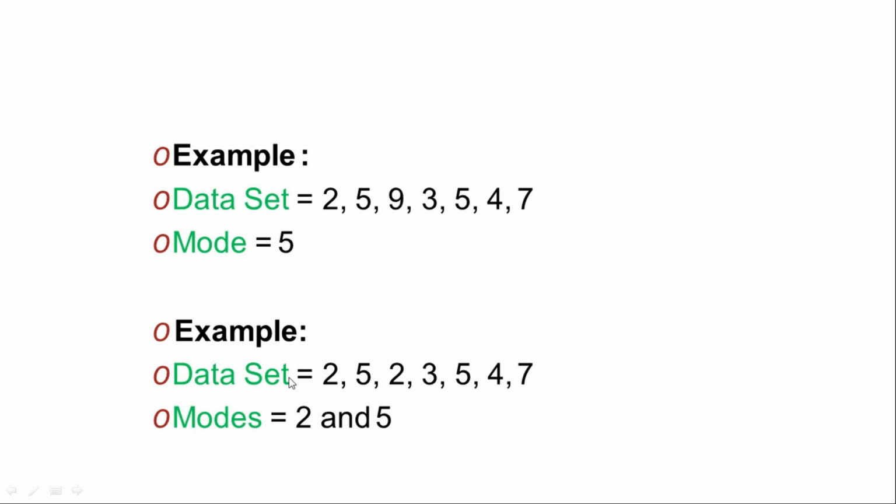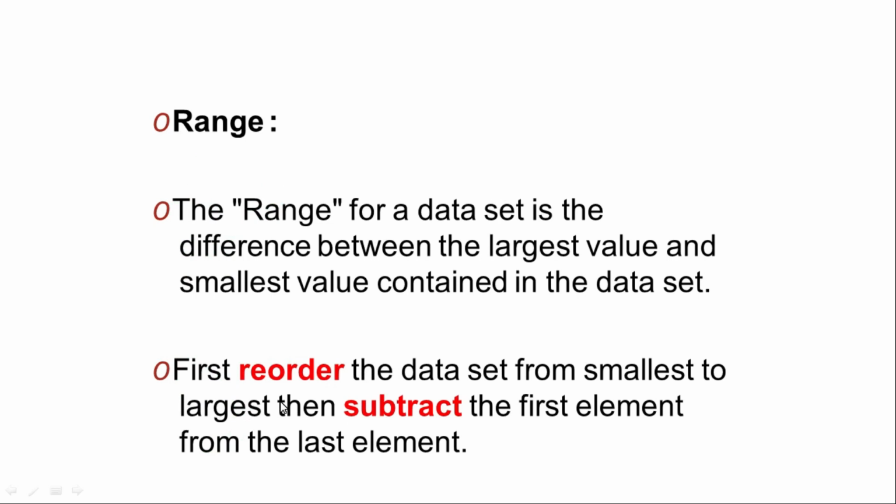Next example, the data set is 2, 5, 2, 3, 5, 4 and 7. Here 2 is repeated and 5 is also repeated. So 2 and 5 are the modes.